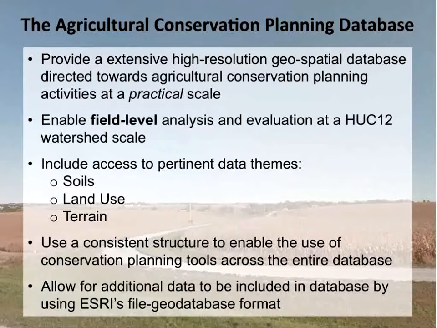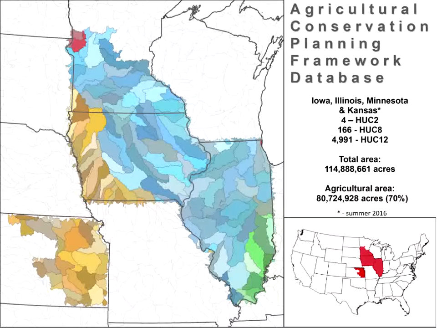Additionally, we've incorporated these into ESRI's File Geodatabase format. What that does is allow people that are familiar with ESRI's data products and managing data in the File Geodatabase structure to bring their data and their tools together with the ACPF.